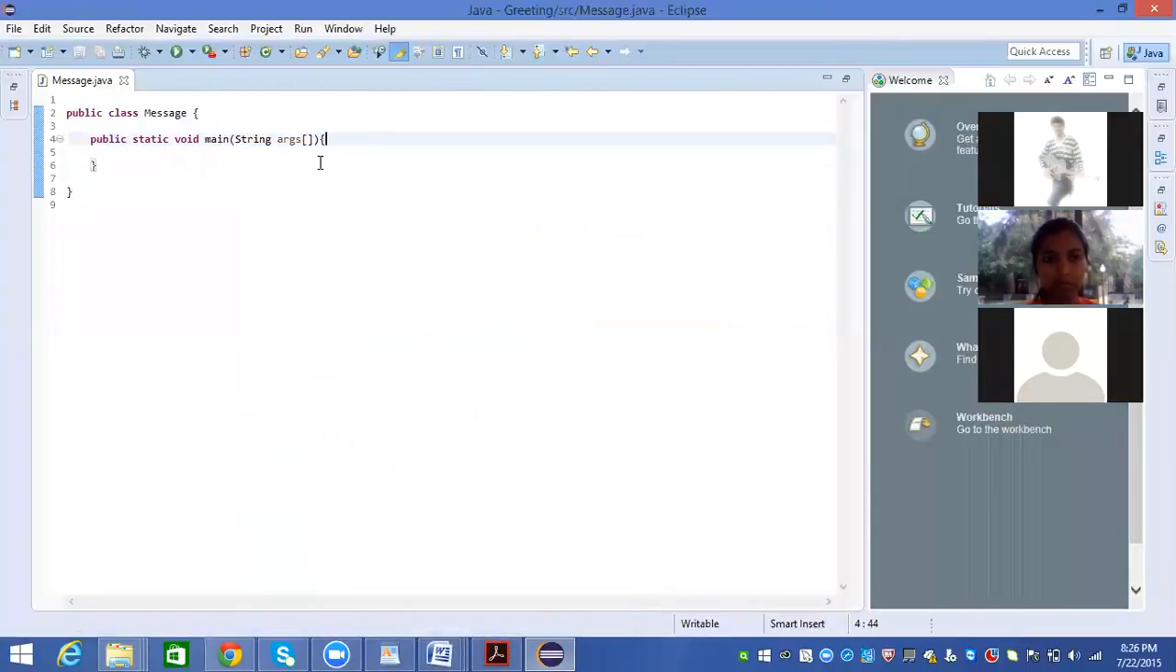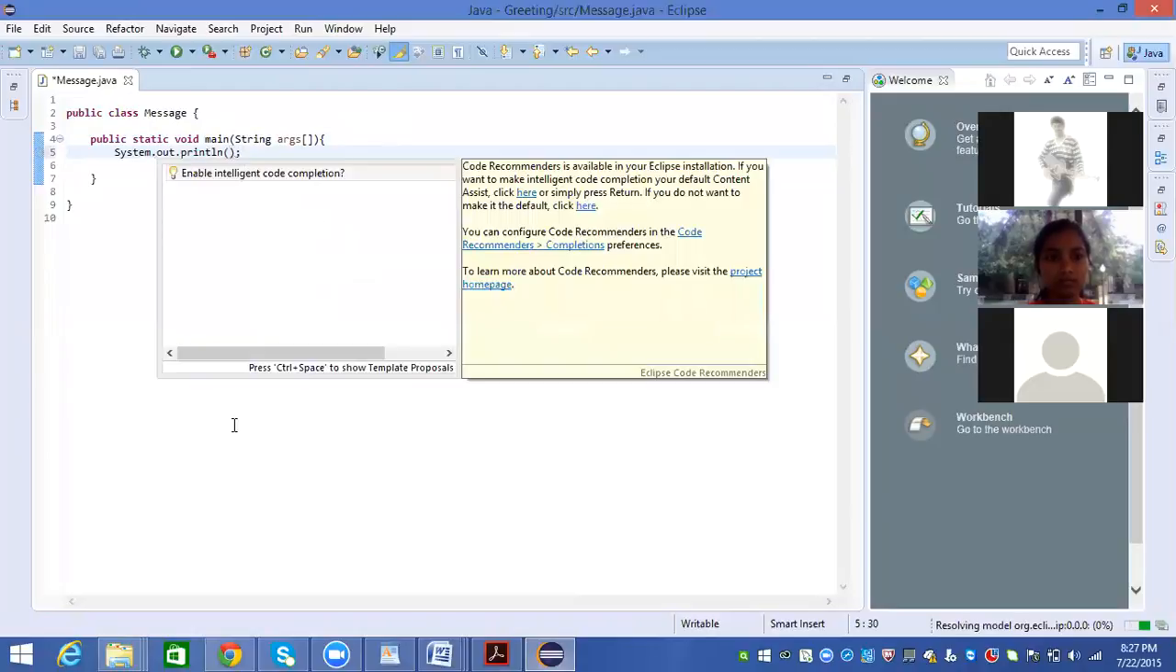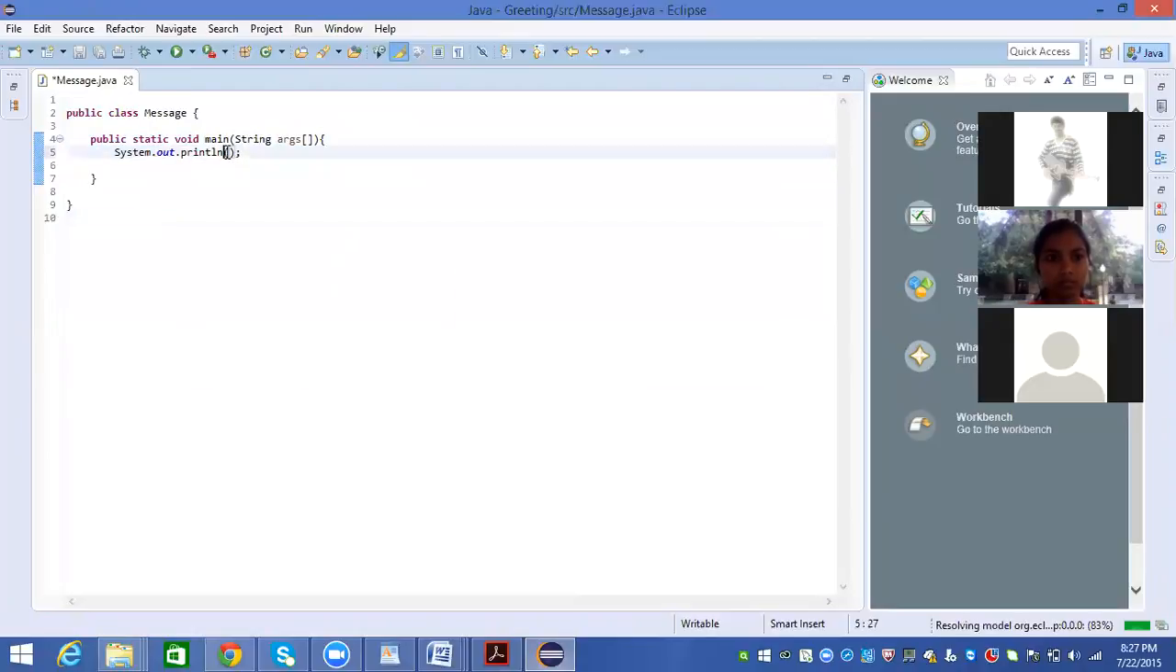Shyam, any questions? No, sir. Okay. So if I want to display some message to the user, I simply use System.out.println. Control space could be used. Hello world. Okay. Now I want to save this project.